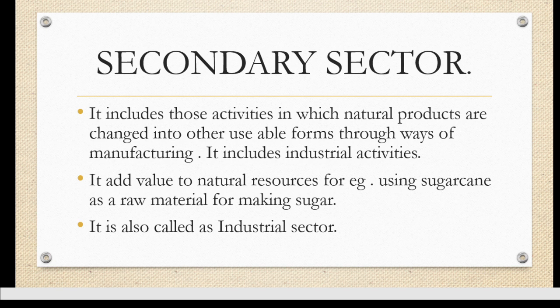The secondary sector includes those activities in which the natural products are changed into other usable forms in the form of manufacturing. It includes industrial activities. सारे काम जो हम इंडस्ट्रीज में करते हैं जहाँ पे हम लोग नेचुरल कमोडिटीज को नेचुरल प्रोडक्ट को फाइनल प्रोडक्ट में जब कन्वर्ट करते हैं with the help of machines, that is termed as your secondary activity or secondary sector. It adds value to the natural resources.